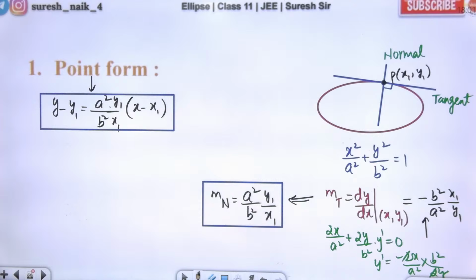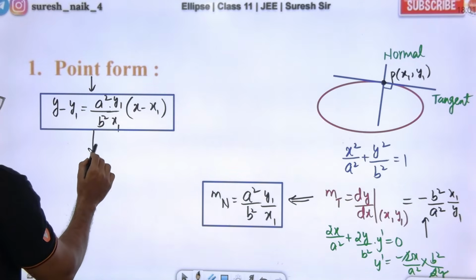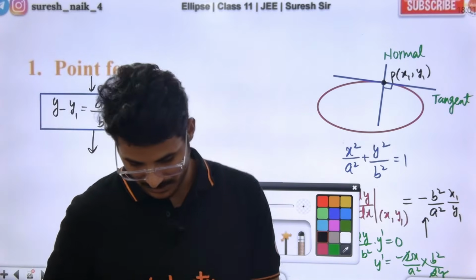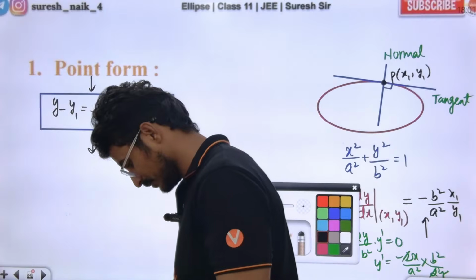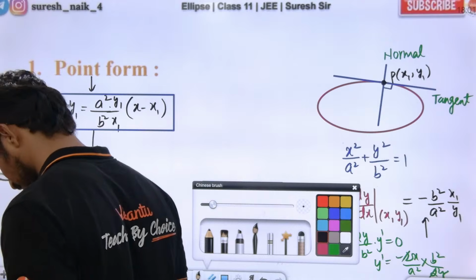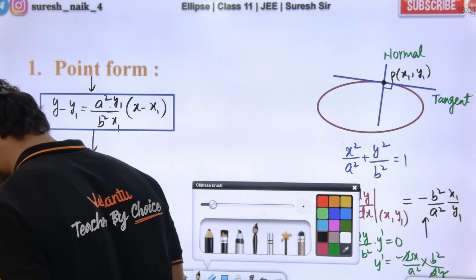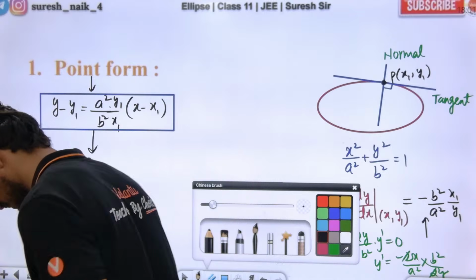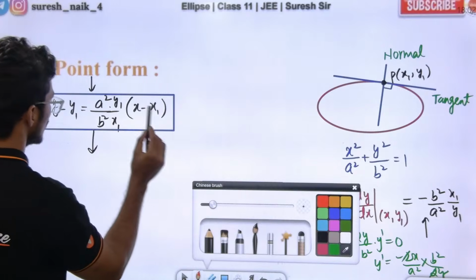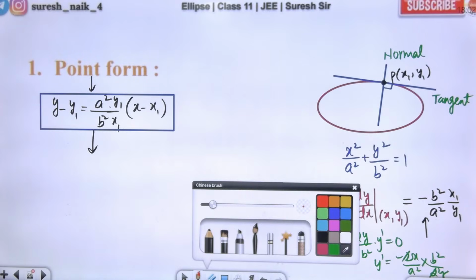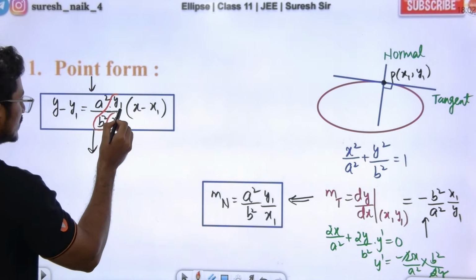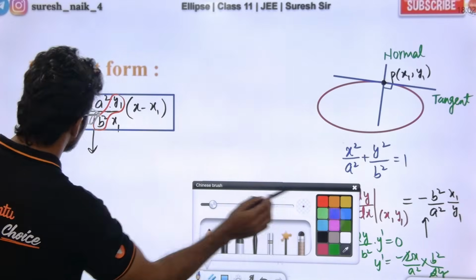Guys, the point form can also be written this way. I am writing it in a slightly different style. I will just do one thing: I'll shift this to the left hand side. After shifting, this can also be written like this.